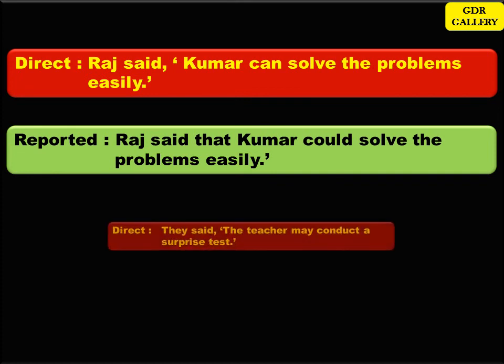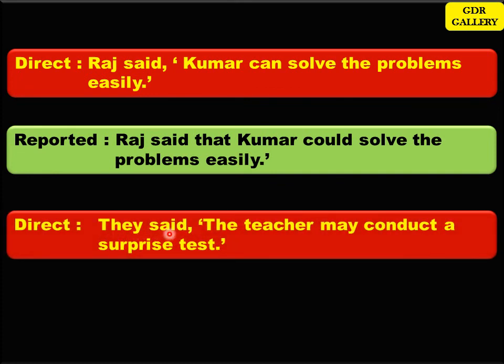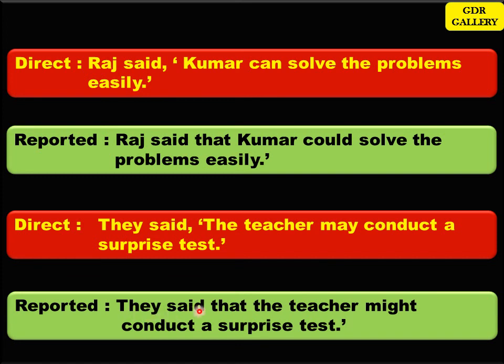Now let's see another example. They said, The teacher may conduct a surprise test. Here the reporting verb is in past. So change has to be made. Now within the quoted speech we have the modal may. So when you are changing from direct speech to reported speech, may has to be changed to might. Now let's see the answer. They said that the teacher might conduct a surprise test.